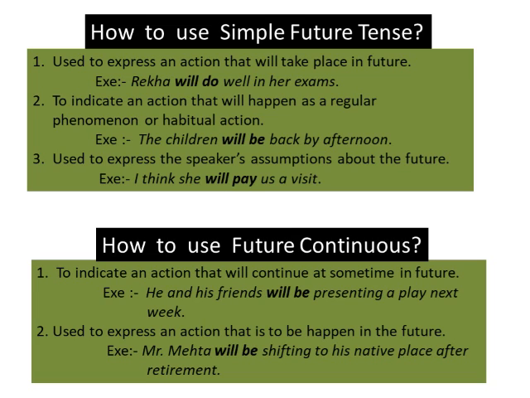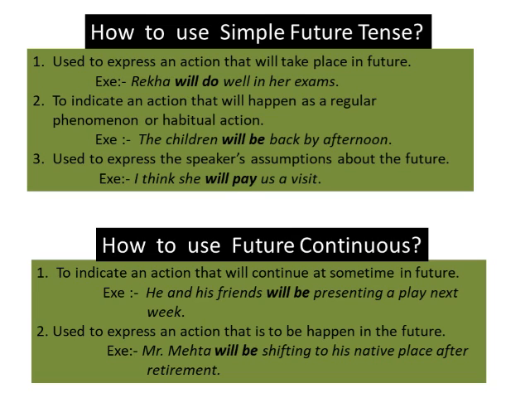The third situation is it is used to express the speaker's assumption about the future. In this category, the speaker will assume something about the future. Like, I think she will pay us a visit. So in this sentence, will pay is telling us that the sentence is in simple future tense and this is an assumption done by the speaker that he or she is assuming that she will pay us a visit.